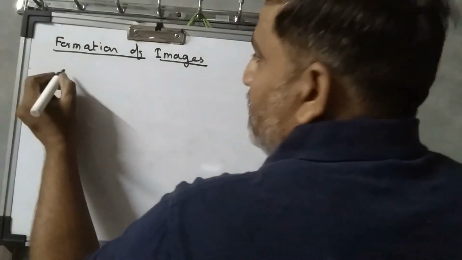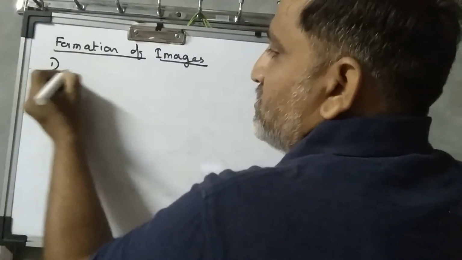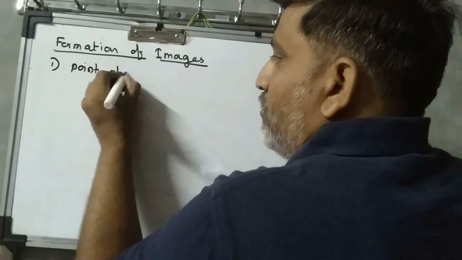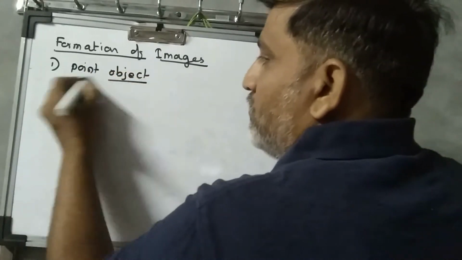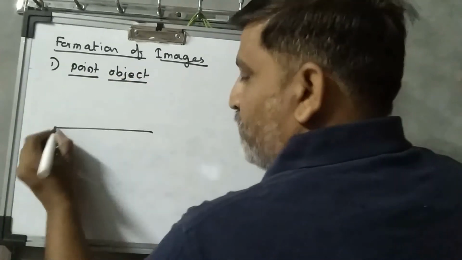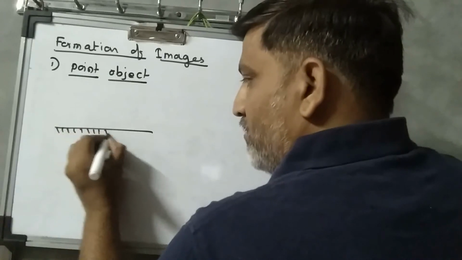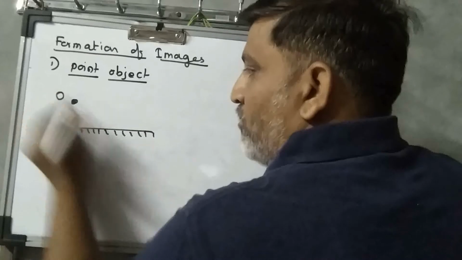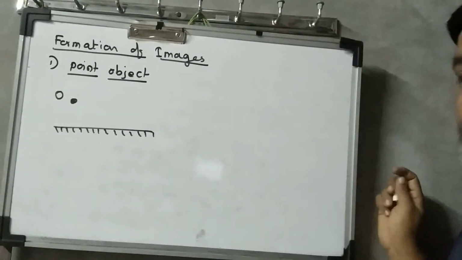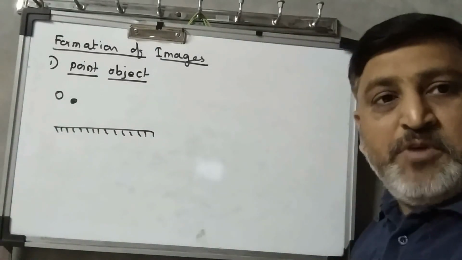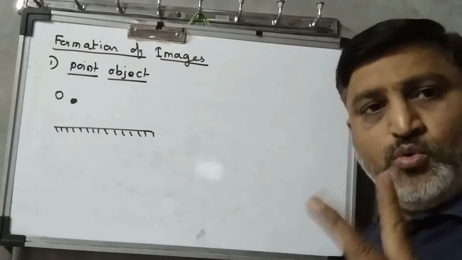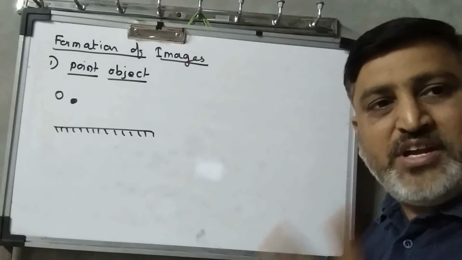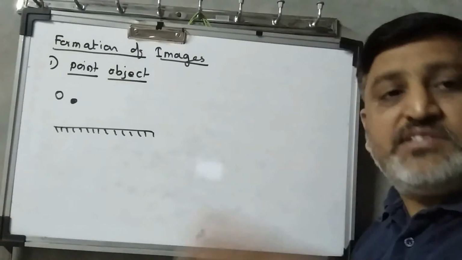First is the formation of the image of a point object. Now assume that this is a plane mirror and the object is placed here in front of the mirror. Before, I told you that we require at least two incident rays from the object on the mirror to get an image formed inside the mirror.